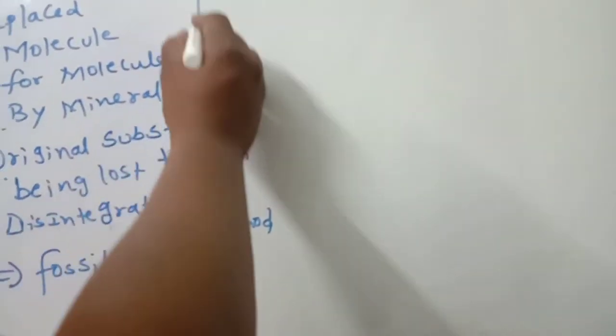The principal minerals involved in petrification, that question will come. What are the minerals involved?